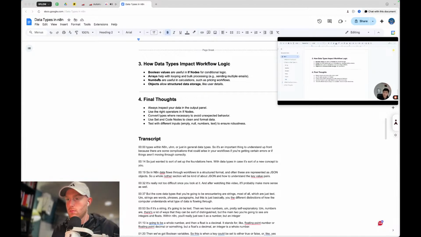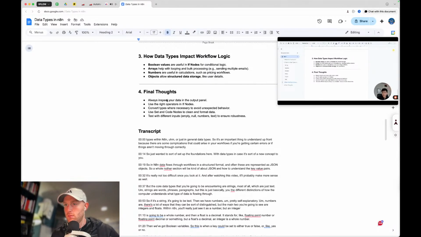So final thoughts is always inspect your data in the output panel when it's coming through. You may run into times where you're trying to send data between different workflows and you might get an error like expected an object but got a string. So that's why you want to be aware of data types and how they're coming through. Use the right operators in your if nodes. Convert types where necessary to avoid unexpected behavior, like the error I just mentioned.